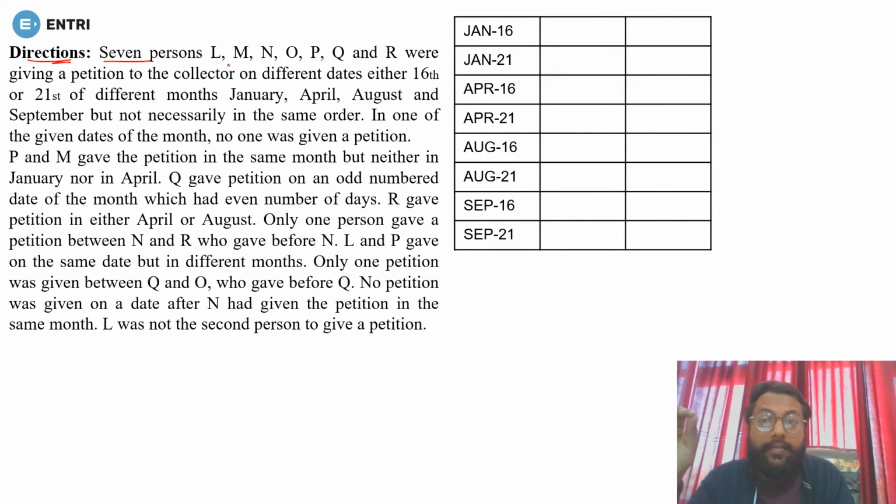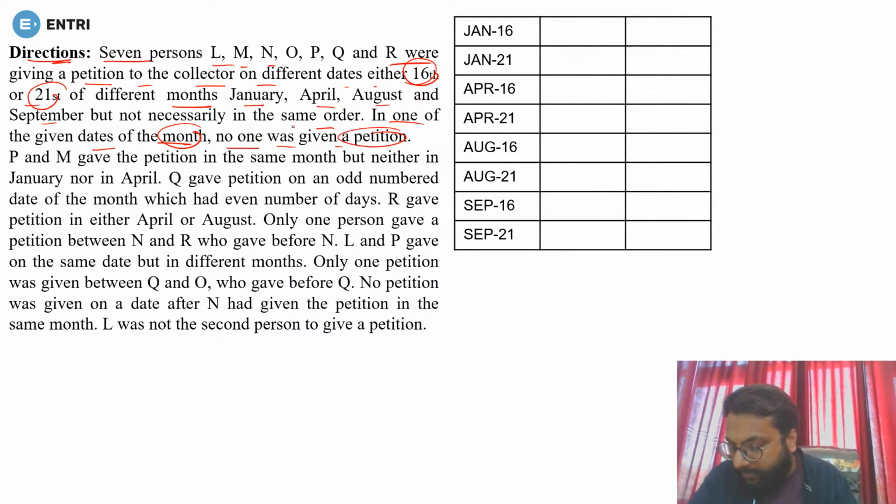So we have 7 persons, that is L, M, N, O, P, Q and R, who gave a petition to the collector on different dates, either 16th or 21st of different months, that is January, April, August and September, but not necessarily in the same order. On one of the given dates, no one was given a petition.